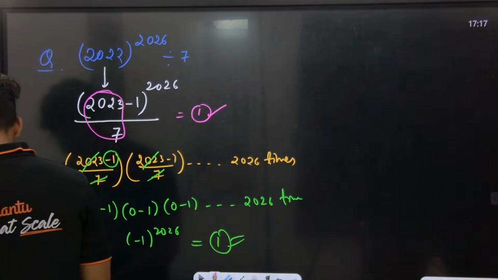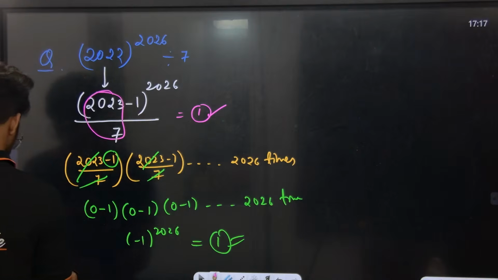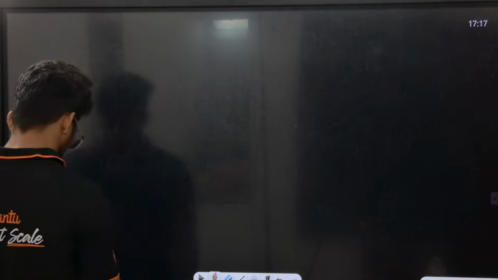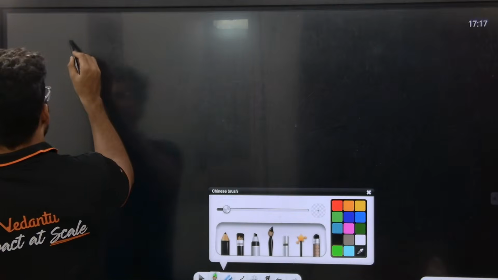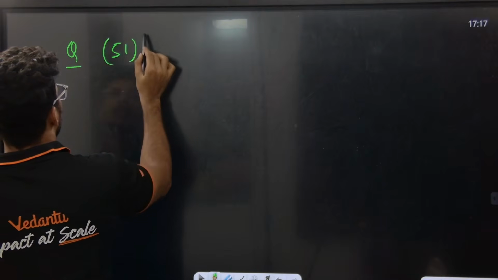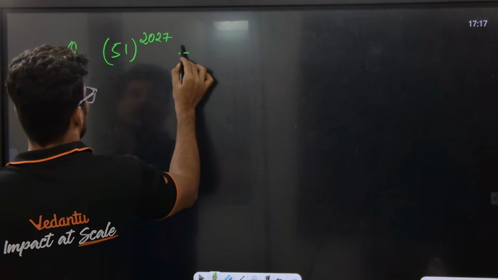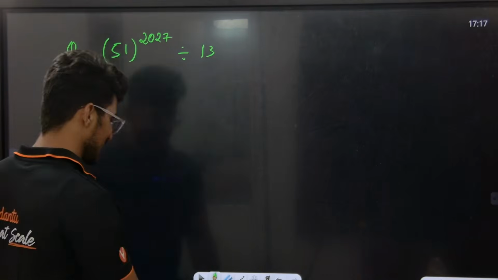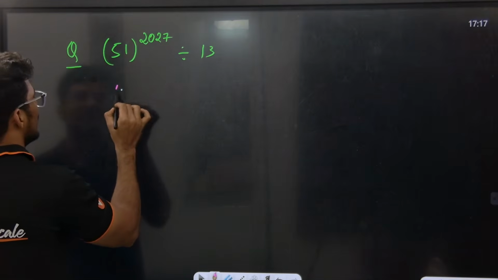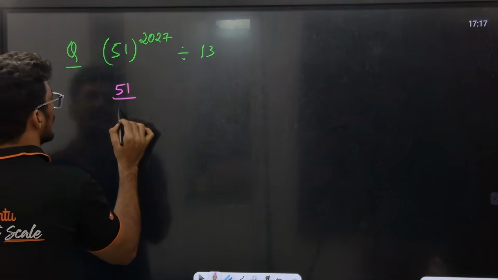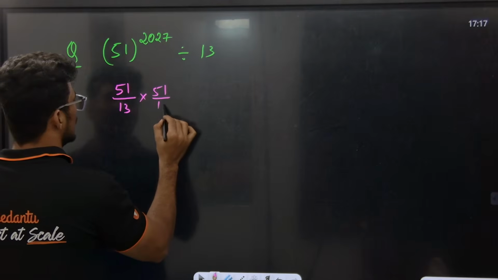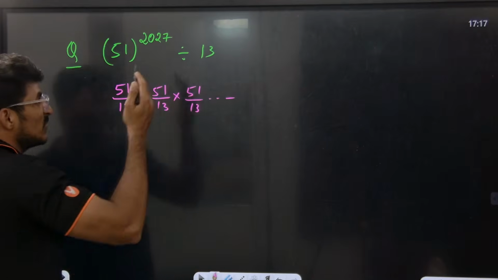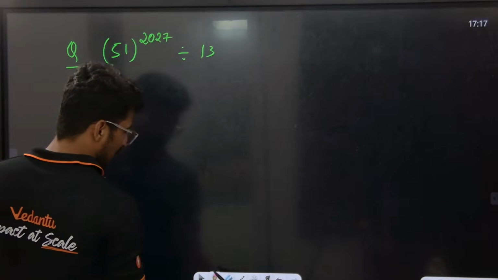Okay sir. If I write the next question, listen to the class. 51 to the power of 2027. You are going to write the exam in 2027, so that's why I'm giving 2027 as the power. Sir, what is the remainder here? 51 divided by 13, into 51 by 13, into 51 by 13, and so on, how many times? 2027 times. But I will not do that.